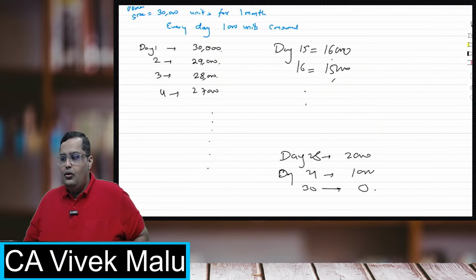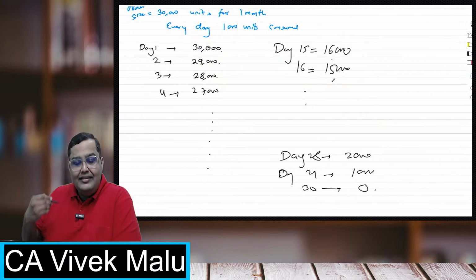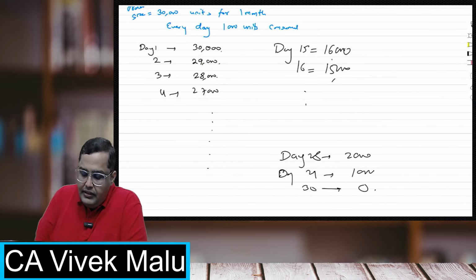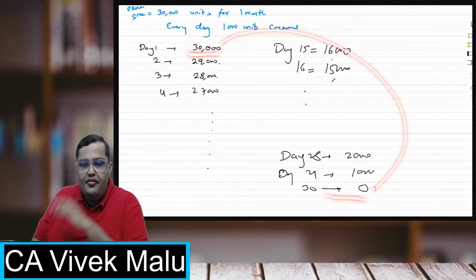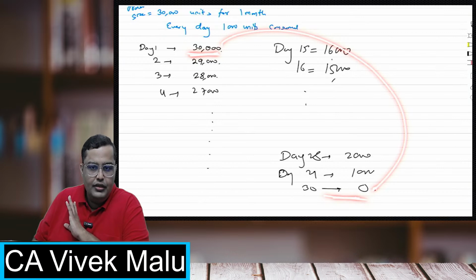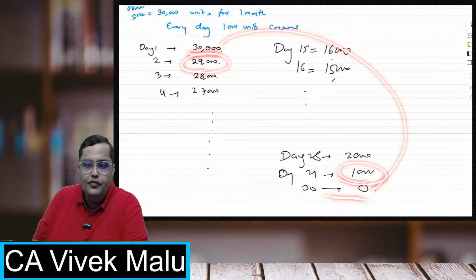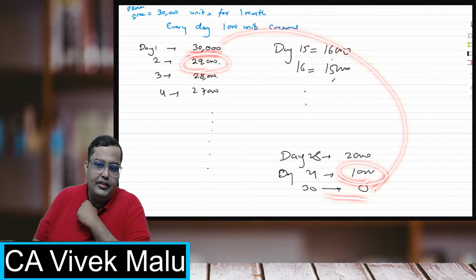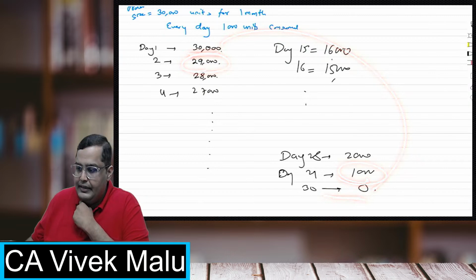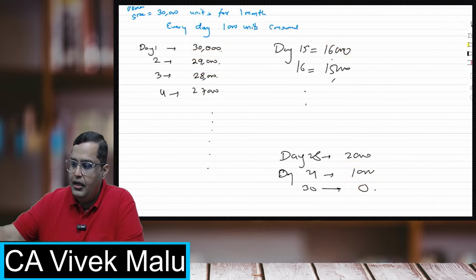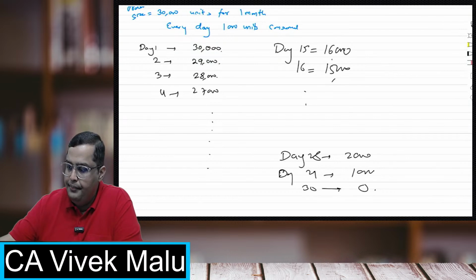Avni, is it clear now? Why is average inventory exactly half of the order size? 30,000 it was on the first day, on the last day it is zero. So on an average, I'm having 15,000 for both the days. Okay, so 29,000 for one day and 1,000 for another day. So 29,000 plus 1,000 divided by 2. On an average, I'm having 15,000. So this is how it works. This is how we actually take this.